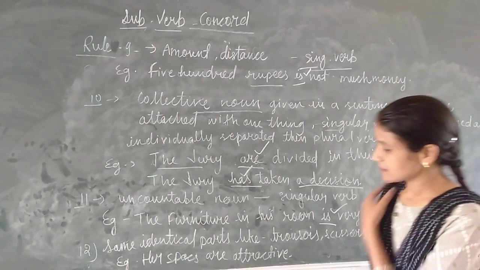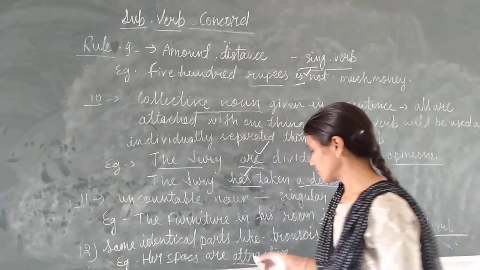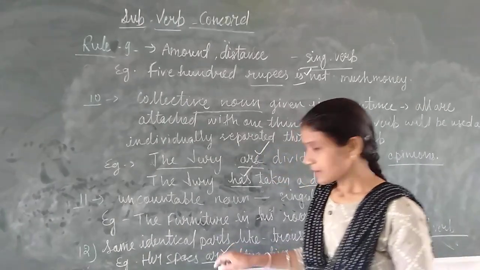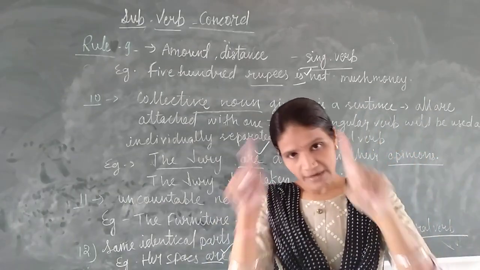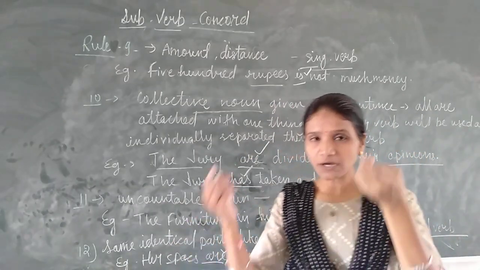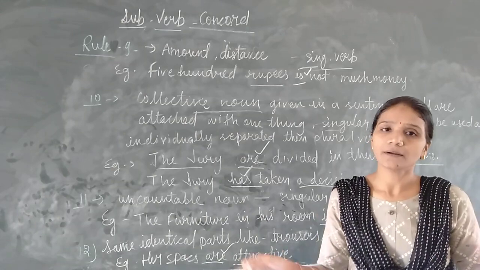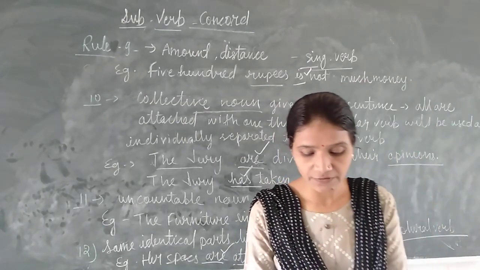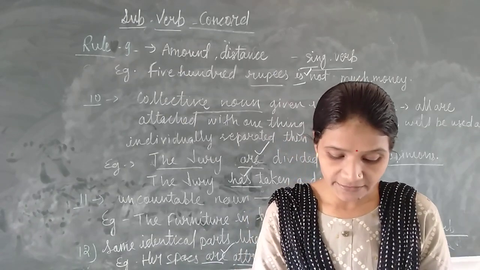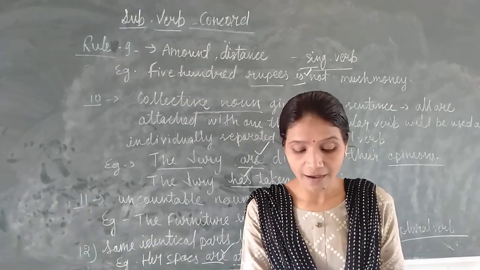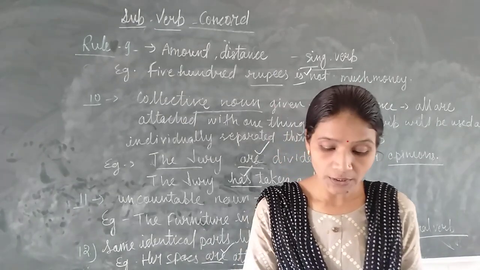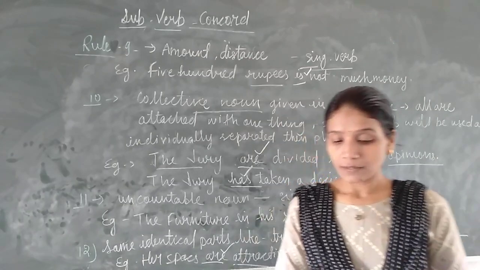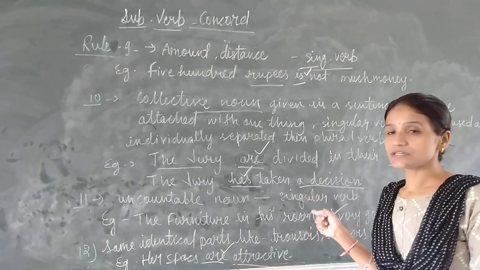Example, you can see, her specs are attractive, not is, are. Trousers, two parts are divided from each other, from the upper side joined but divided. So when we have these types of identical parts, we will use plural verb, like your binoculars are on the table. Okay, next rules now I will explain to you. First you can take a screenshot of this.